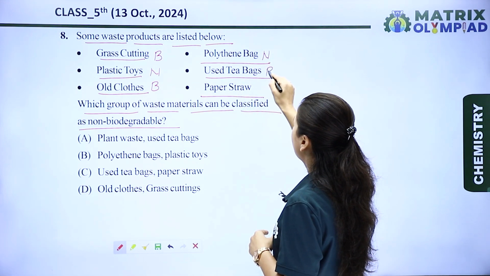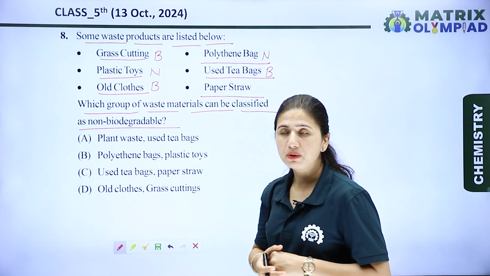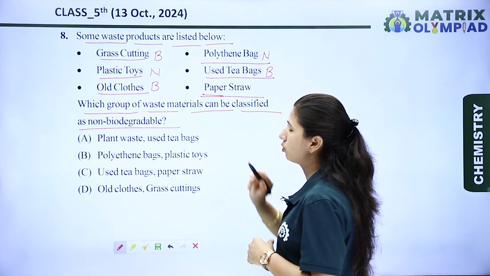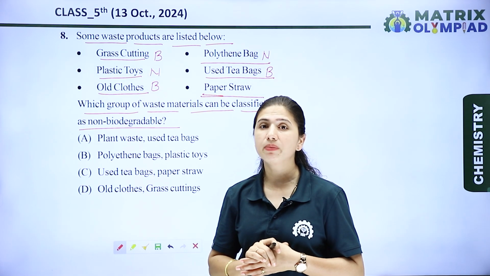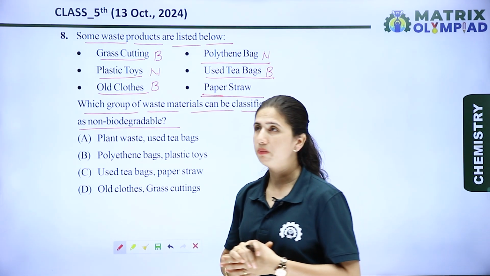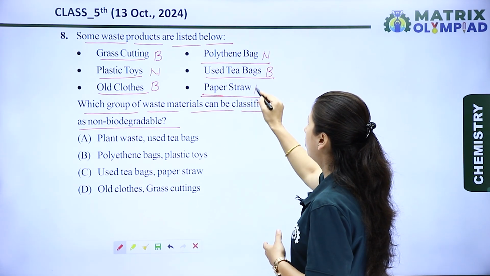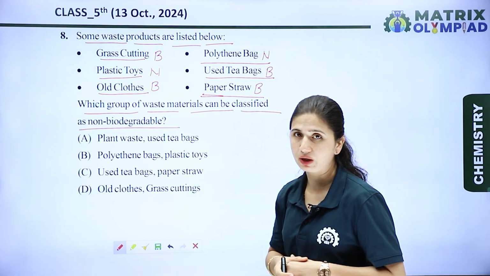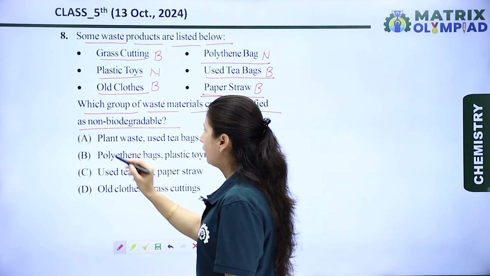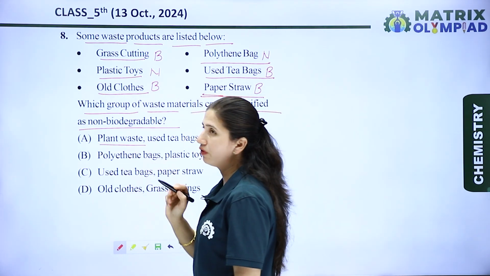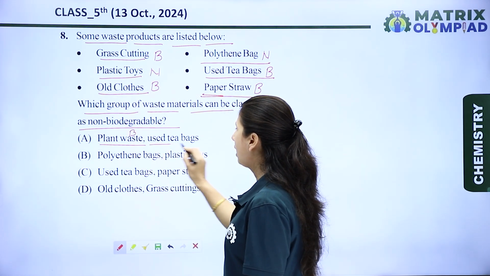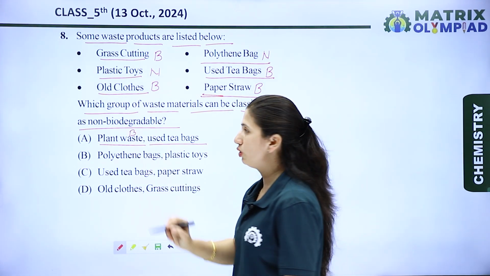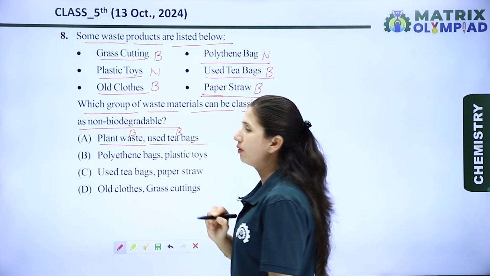Used tea bags are biodegradable, and paper straw. Here it is mentioned that it is a paper straw. If it is a plastic straw, it can be non-biodegradable, but it is a paper straw, so it is biodegradable. Okay, let's see the options. In option A, plant waste. We know that plant waste is biodegradable, and used tea bags are also biodegradable.